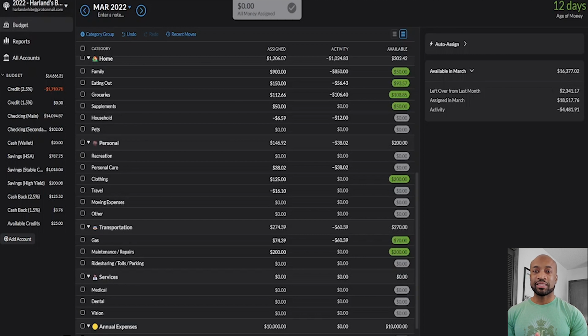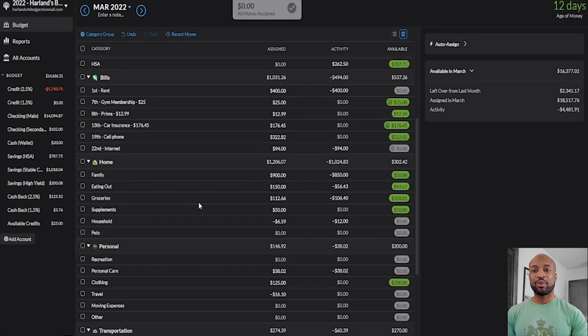Essentially, what roll with the punches is, when you go over in a budget category, instead of giving up on your entire budget, all you have to do is find out another category that you can take the money from. So, as an example, let's take groceries, right? Right now I have $108.85 in my grocery category.